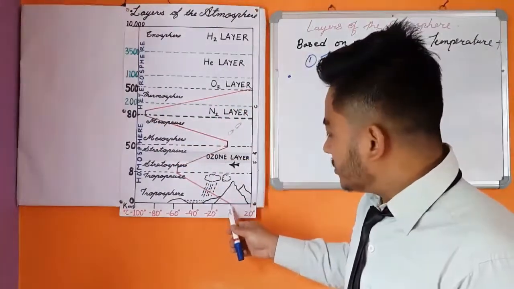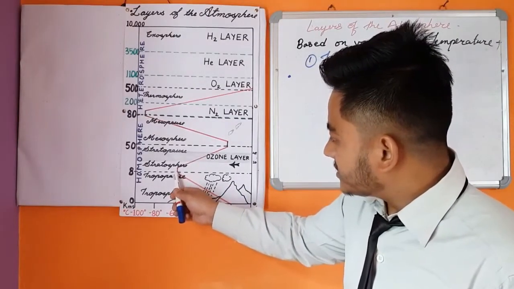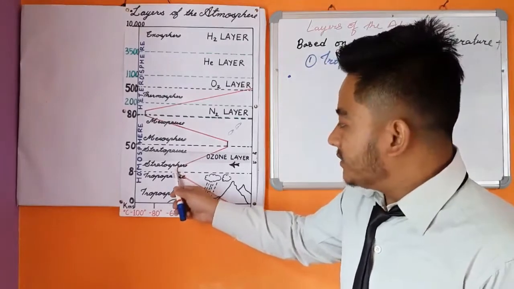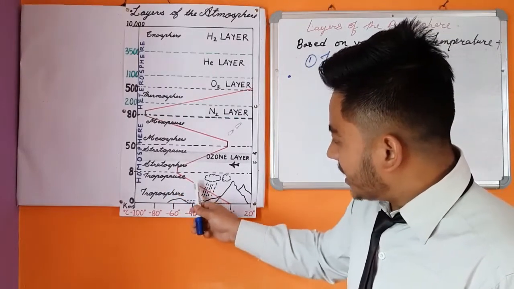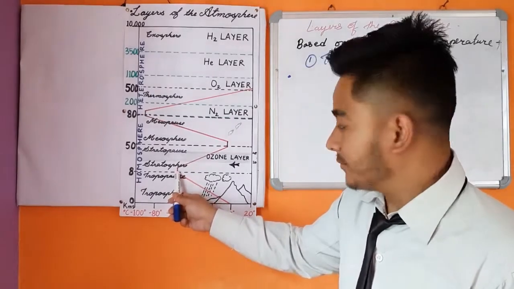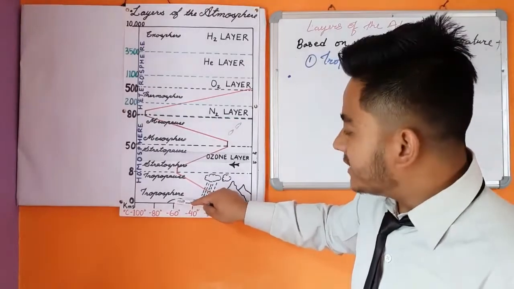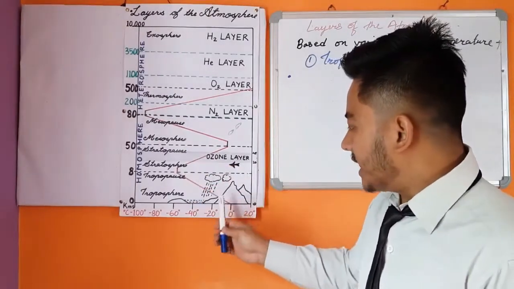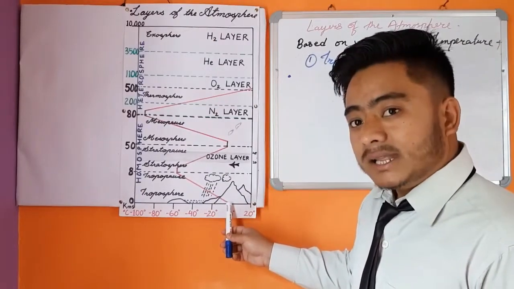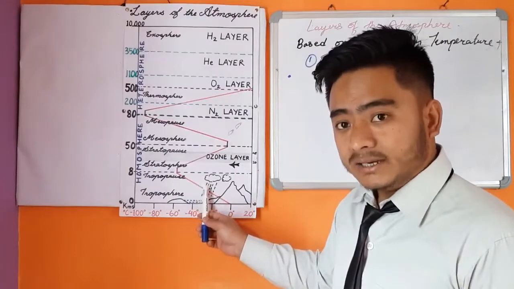If this is 0 degrees Celsius at the uppermost limit of troposphere, but when it reaches over here, then the temperature falls to approximately minus 60 degrees Celsius. So what you can see is that the temperature is decreasing with the increase in height.